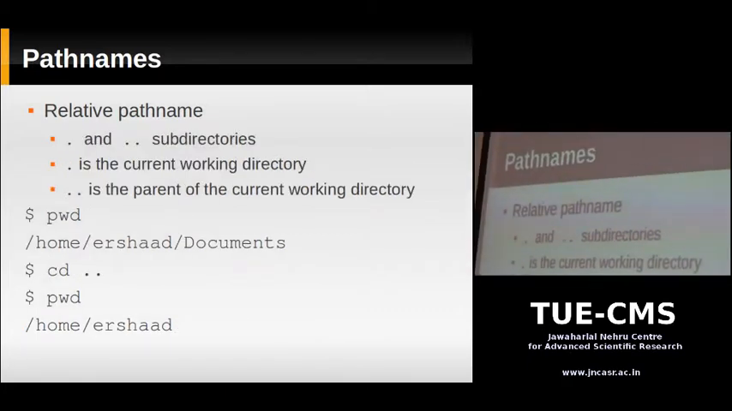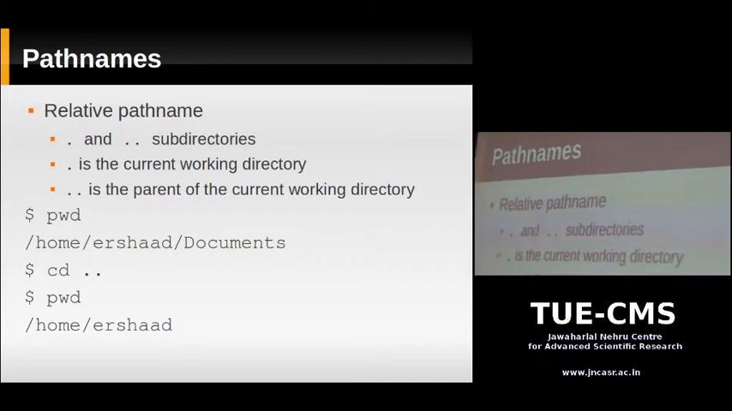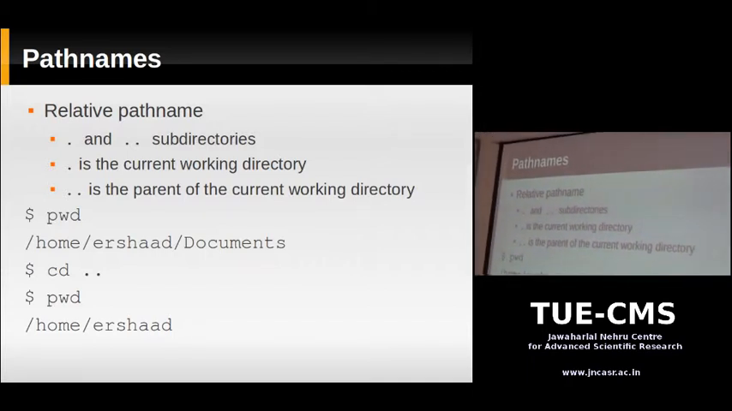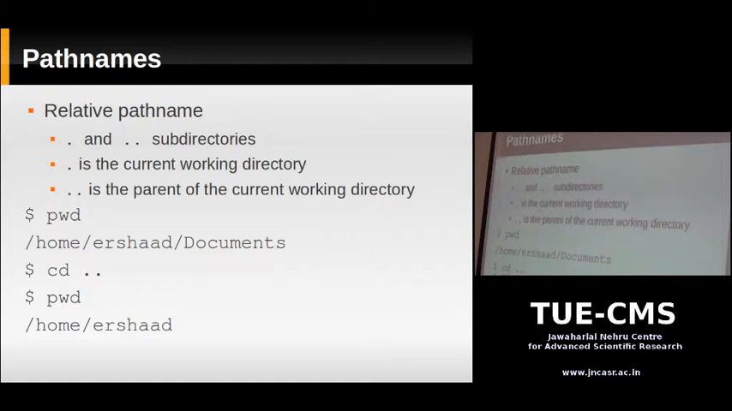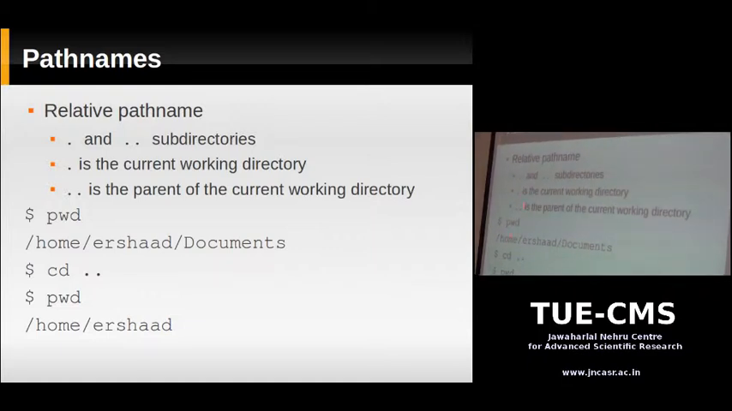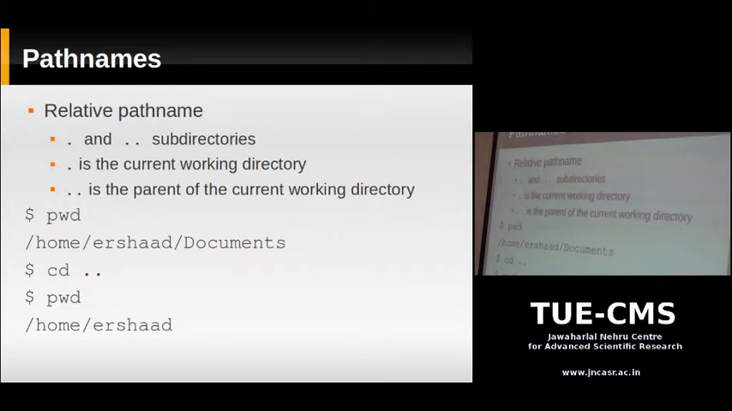Now, something special about Unix. Every directory in Unix has two special subdirectories. You'll find them in any directory. Even if you create a new empty directory, it's going to have two subdirectories in it. Those two subdirectories are the dot directory and the double dot directory. It's just dot and dot dot.